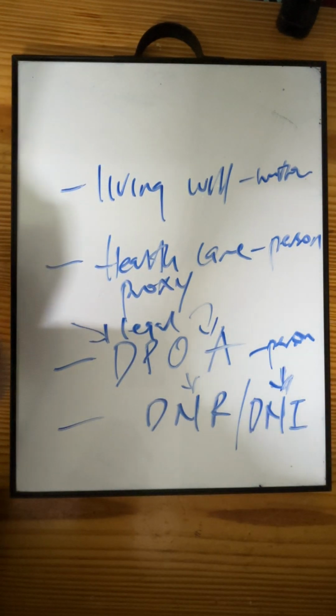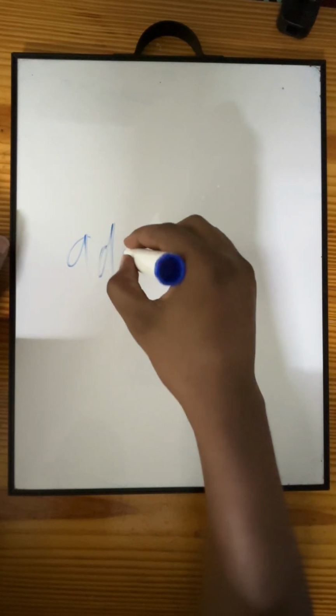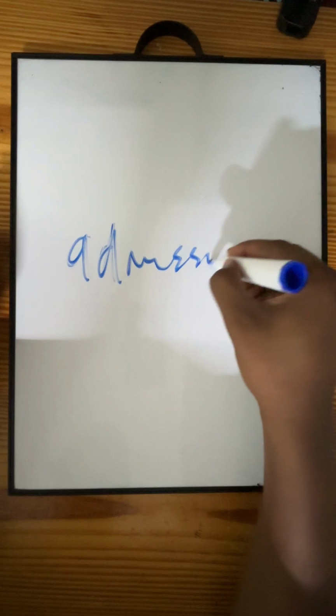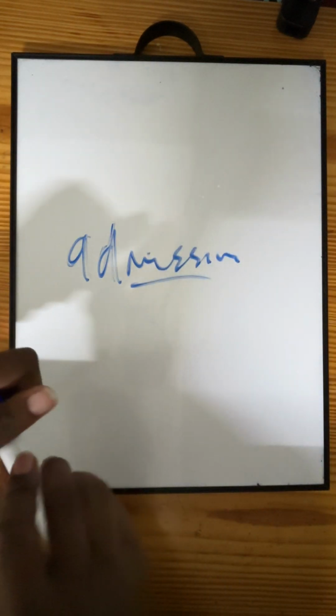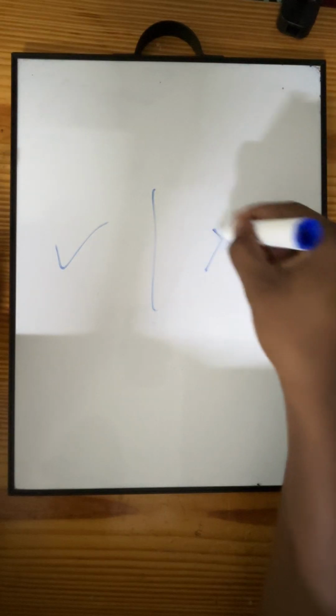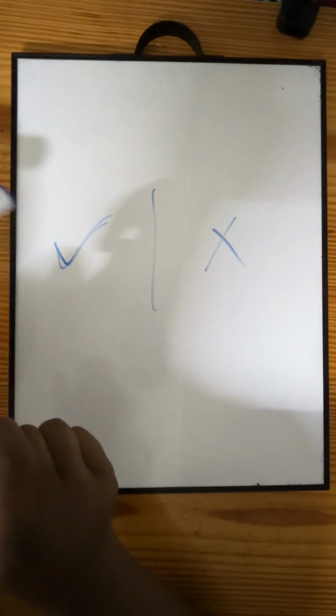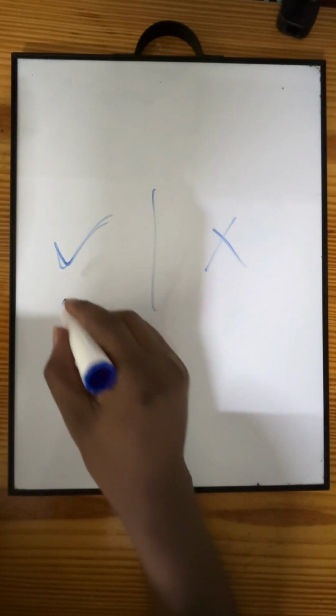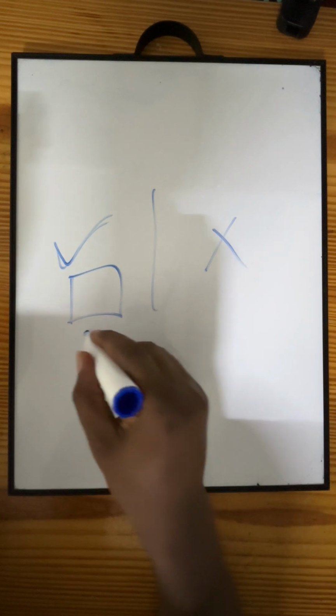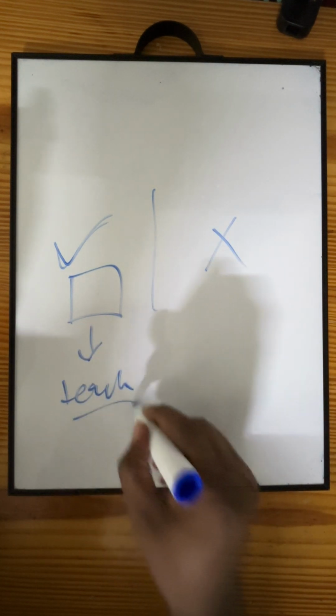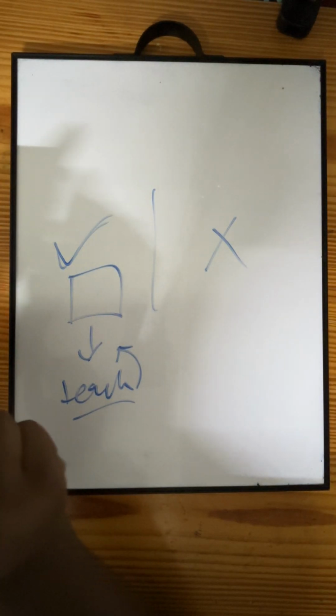Now, when do we initiate advance directive? We initiate advance directive immediately upon admission, right? So we don't delay it, we do that immediately upon admission. Now, during admission, patients might have an advance directive or they might not have it. Let's talk about a patient that has an advance directive. If a patient has an advance directive, I'm going to pick up that advance directive and teach the patient about what they have in the advance directive. That's the first thing I need to do.